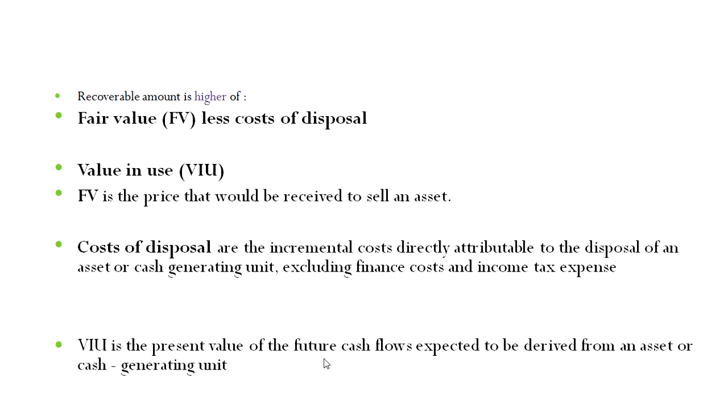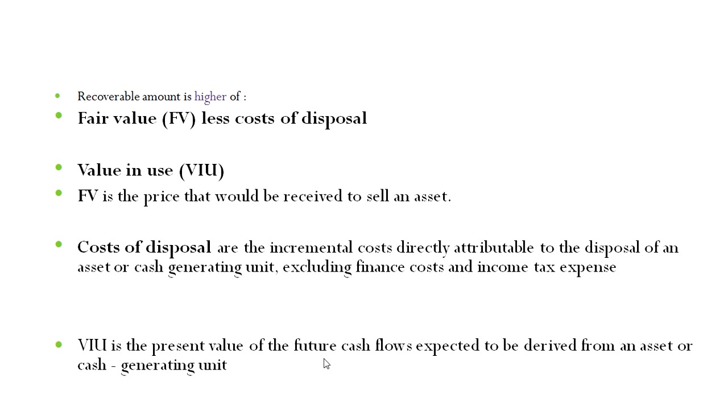For example, it is the estimated cash flows over a period of years. In year 1, the cash flows will be X amount. In year 2, it will be Y amount. In year 3, it will be Z amount. Since there is a time factor, it has to be discounted using the appropriate rate to bring it to the present value. And this is your value in use of the asset or the cash generating unit. So we are repeating what is a cash generating unit.